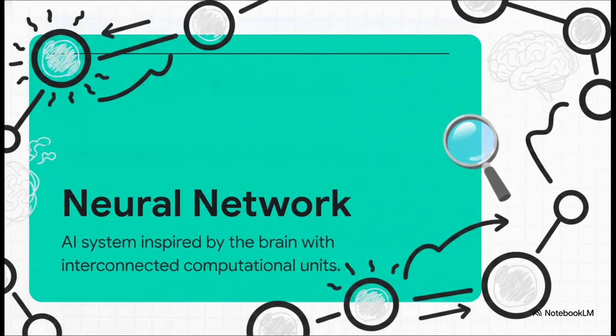And how exactly does deep learning pull this off? Through our letter N, the neural network. This is the actual architectural structure making deep learning possible. Inspired directly by the biological brain, a neural network is made up of a large set of simple, interconnected computational units. It's this specific architecture that allows computers to do incredibly complex stuff, like recognizing images or understanding speech.